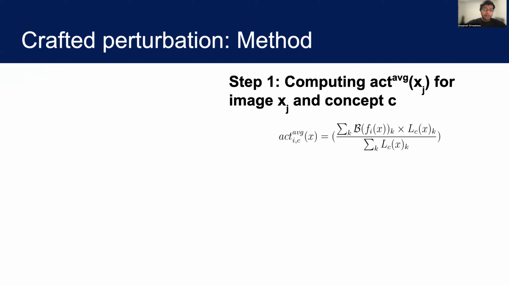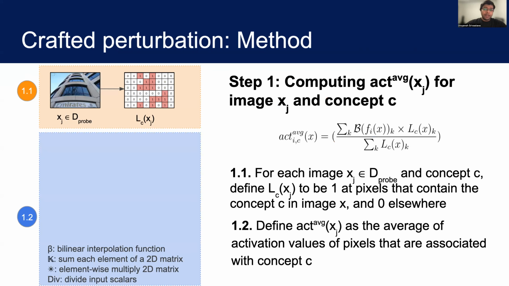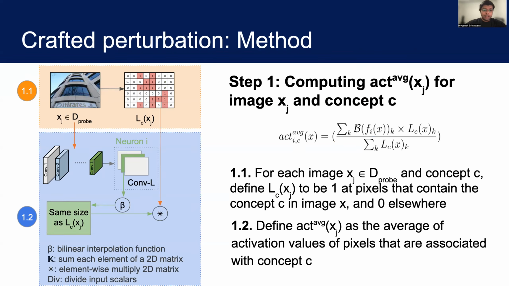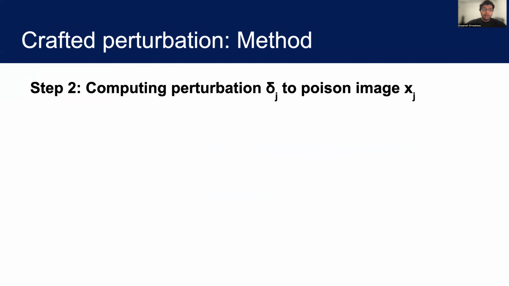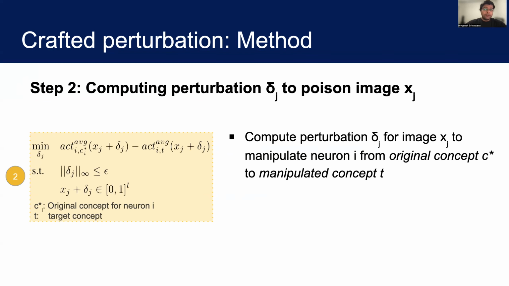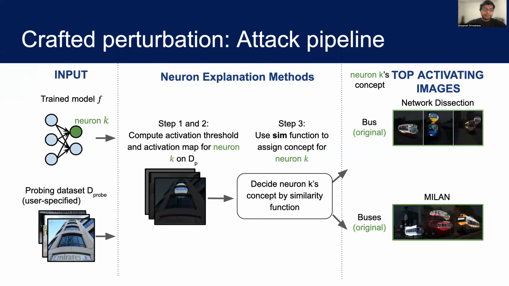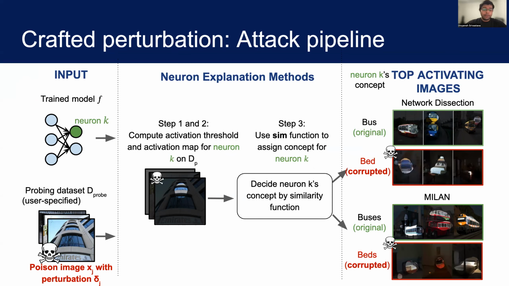The overall pipeline for generating crafted perturbation can be divided into three steps. In the first step, we compute act average for a concept. The idea here is to summarize the activation of a neuron for a concept by a scalar quantity, act average. The next step is to compute the perturbation for the image. Here we solve the following objective function with projected gradient descent. And finally, we add the perturbation computed in the last step to images in the probing dataset, and the new concept assigned to the neuron changes to the target concept, bed.